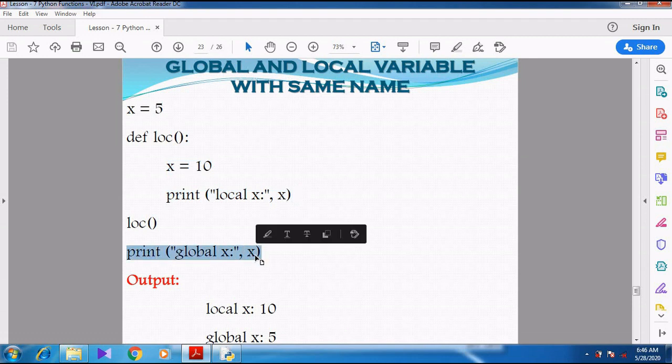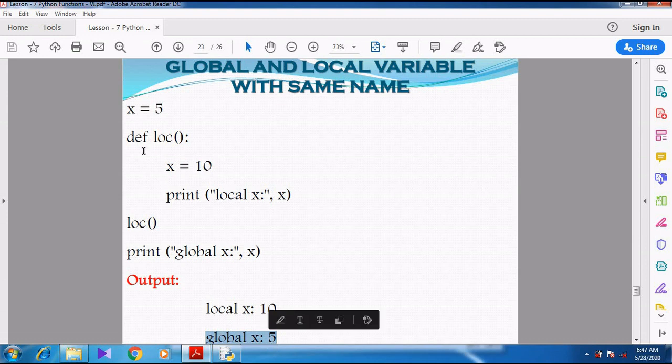What is the printing statement? Print global x colon x. Now we are trying to print another variable called x. Here this particular x stands for x equal to 5, because already I have declared a variable x outside the function. So when I try to print global x comma x, the value of x defined outside the function will be printed.